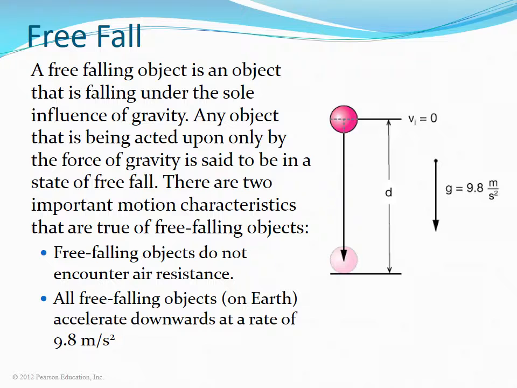A free-falling object is an object that is falling under the sole influence of gravity. No other force acts on the object. Any object that is being acted upon only by the force of gravity is said to be in the state of free fall. There are two important motion characteristics that are true of free-falling objects. Free-falling objects do not encounter air resistance, and all free-falling objects on Earth accelerate downwards at a rate of 9.8 meters per second squared.